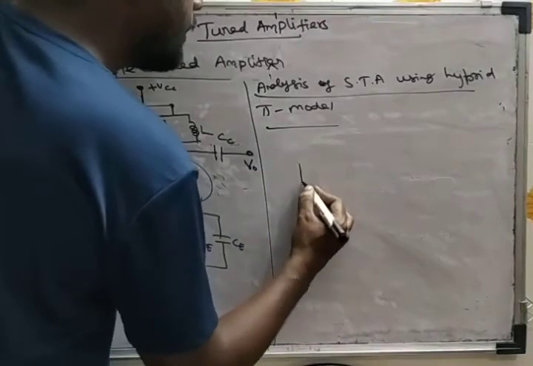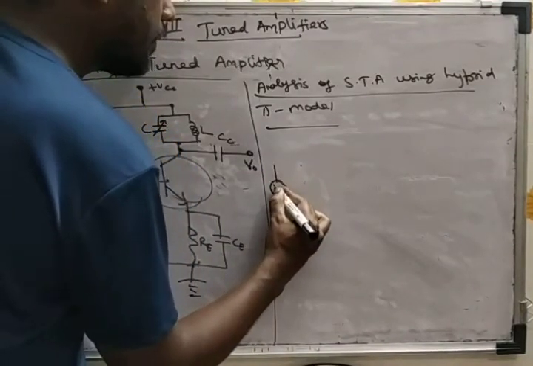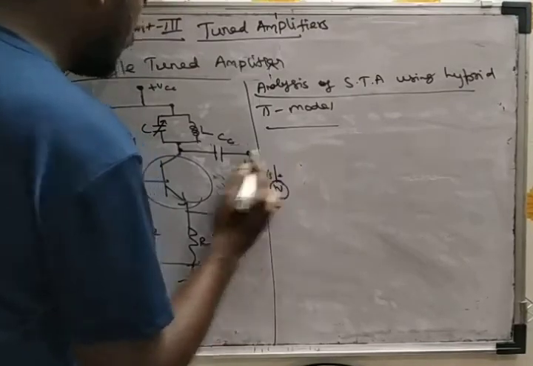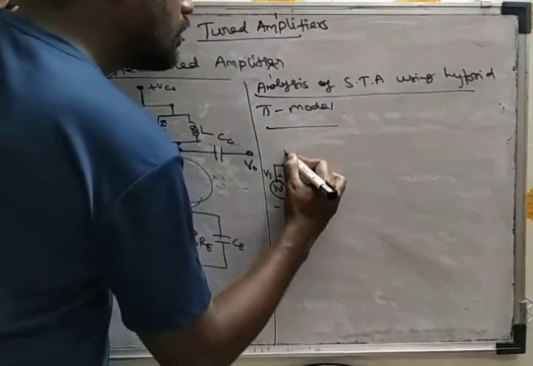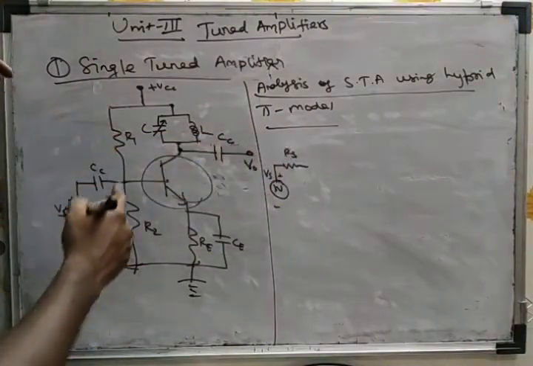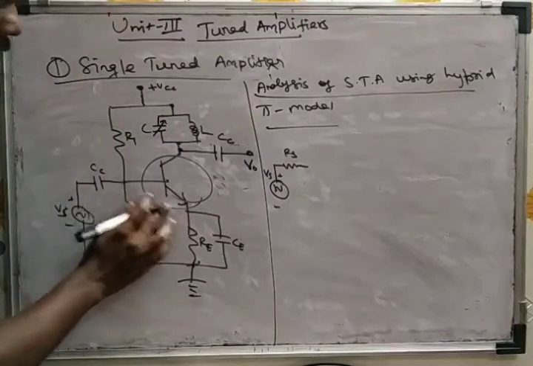So we are taking the input source Vs here, and we are combining this resistance and using a simplified resistance Rs.